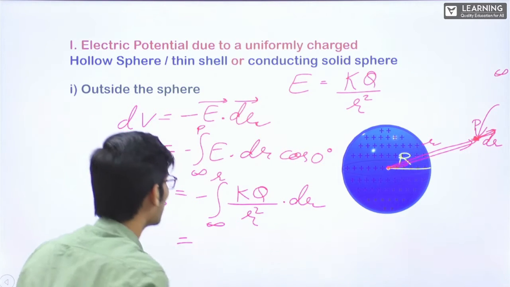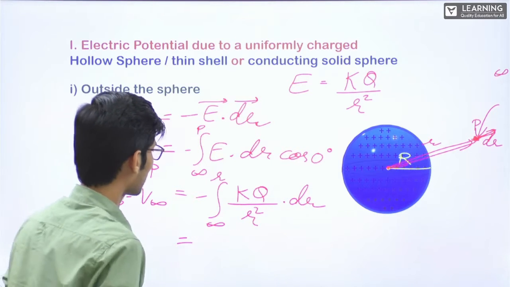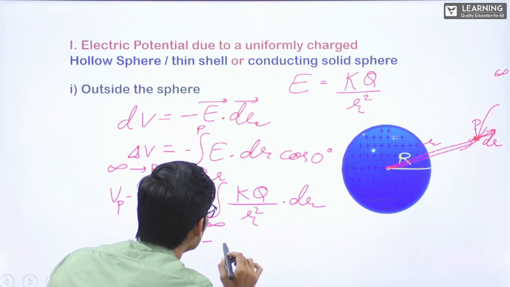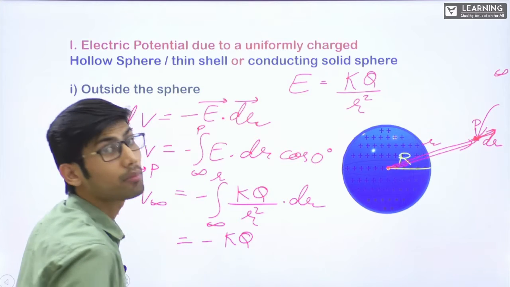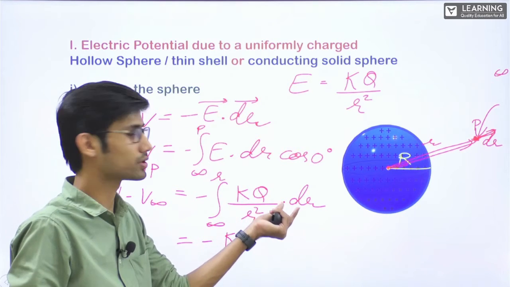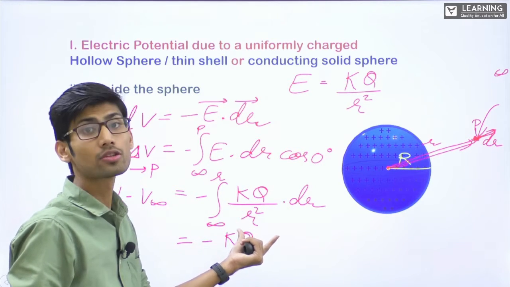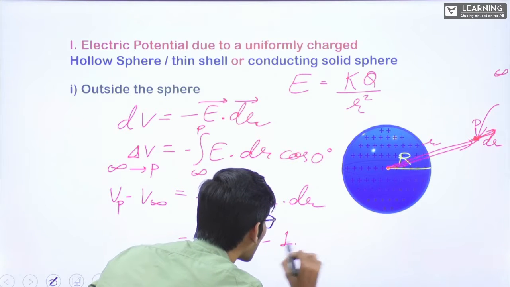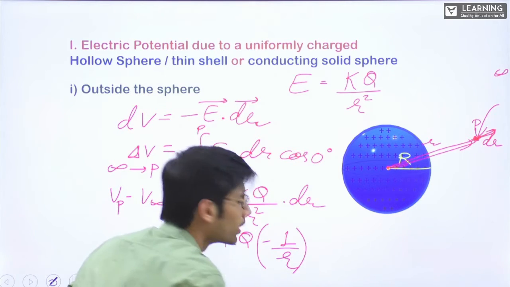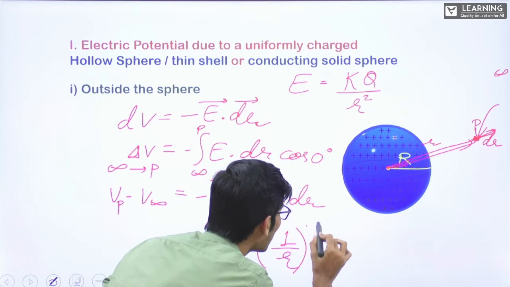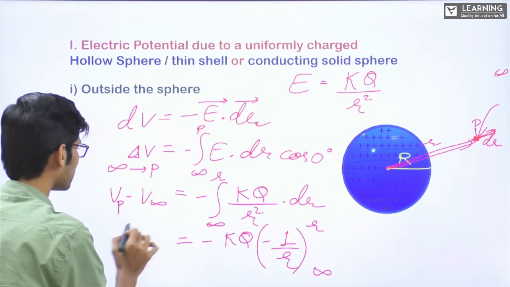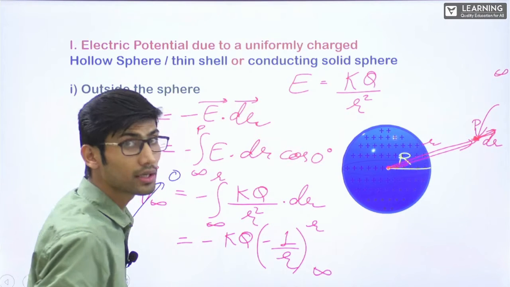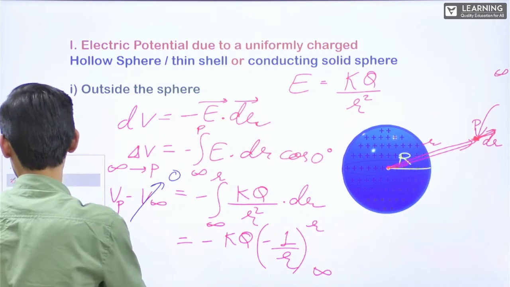So this is equal to, if I integrate it, minus kq outside, integral, now k is constant, q is constant, integration of 1 by r square is minus 1 by r. Limits are infinity to r. V infinity is equal to 0. V at infinity is 0.